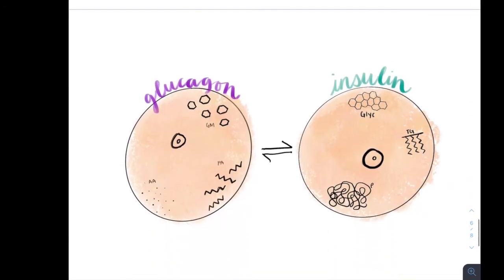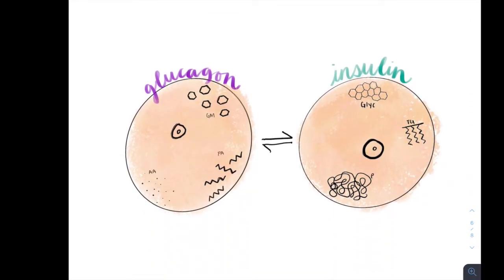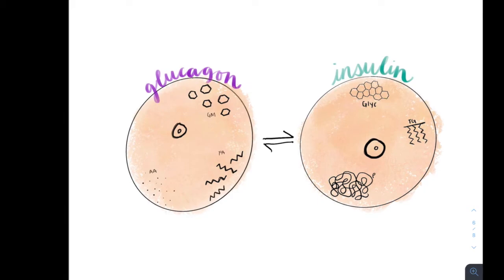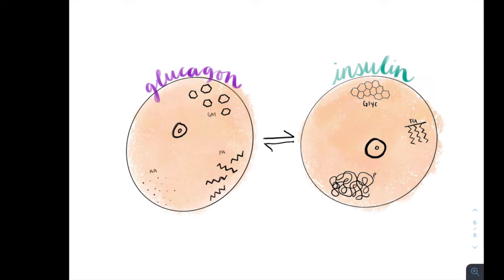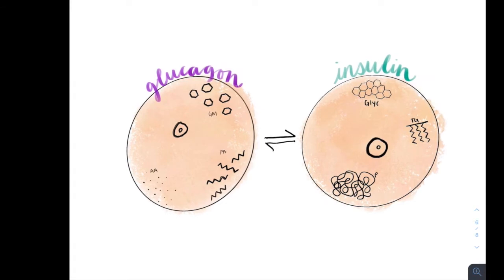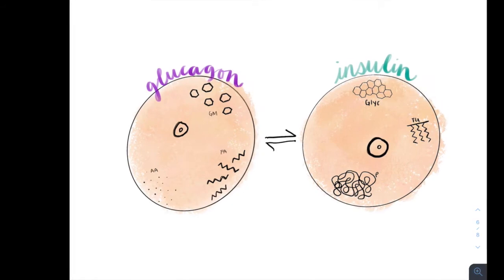As you see here, the state of the cell works in an equilibrium. When insulin is present, the cell turns its sugars into glycogen, its fats into triglycerides, and its amino acids into proteins. This serves to provide energy storage for later, and this is why we don't get constant energy spikes. In the presence of glucagon, the cell will break down glycogen into glucose, triglycerides into fatty acids, and proteins into amino acids. This is why we don't get major energy depletions.